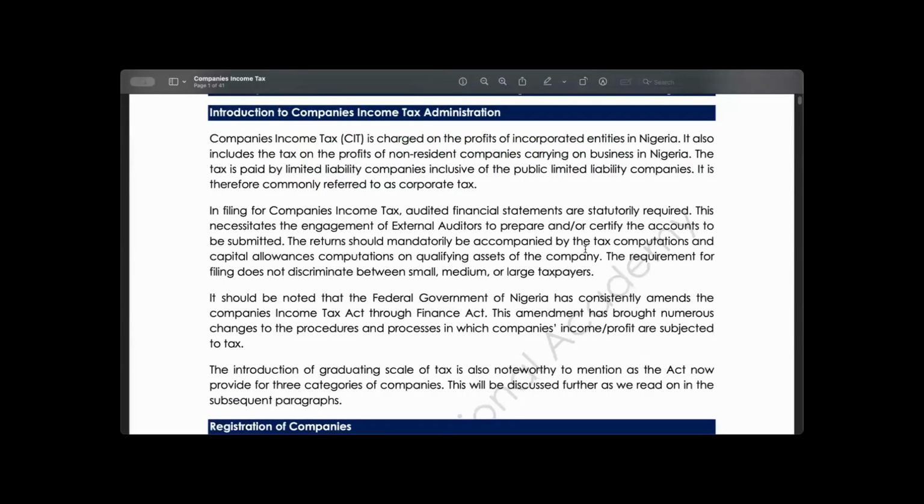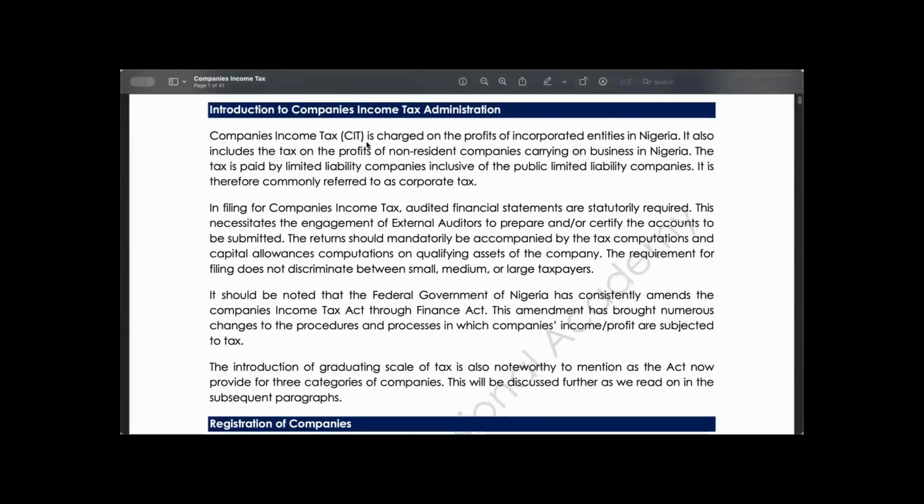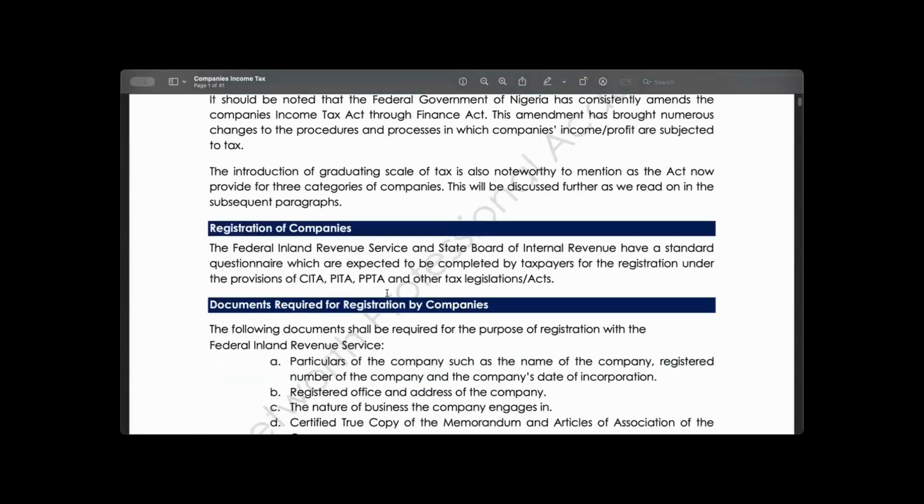Can you see my screen? Yes, please. We can see it now. Okay, good. Good morning again.